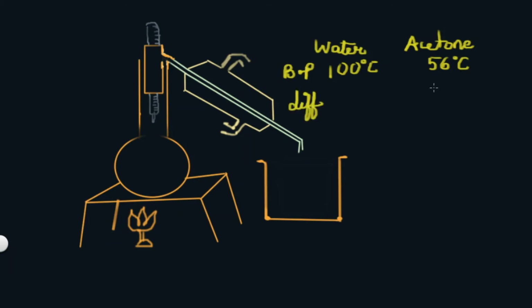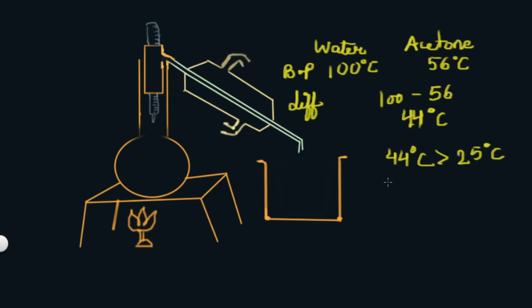The difference of the boiling points is more than 25. We can observe that 44 degrees Celsius is greater than 25 degrees Celsius.